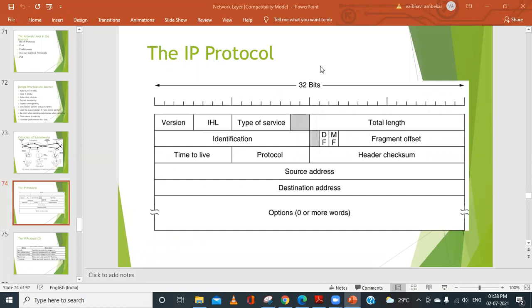So what will the packet format be? We are going to study the headers. Let me make clear what an IP header is. This diagram indicates the IPv4 header, or the IP header.